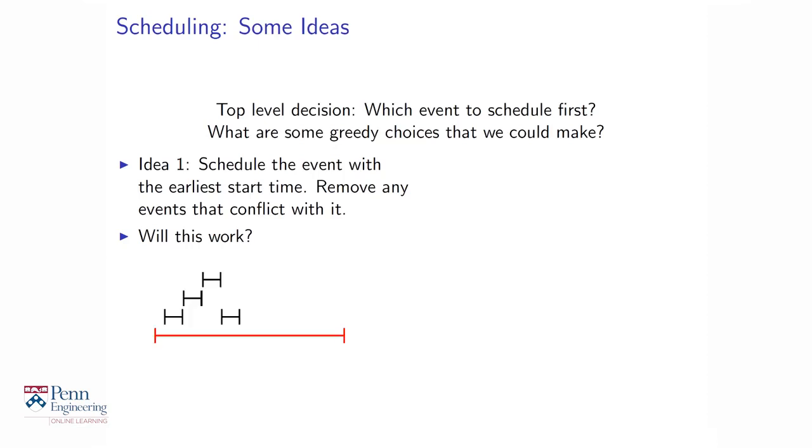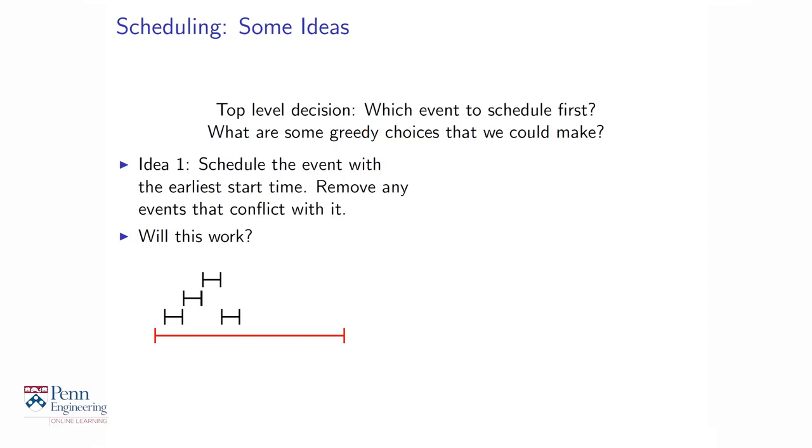Here is an example. You see the event in red is the one that starts earliest. It starts earlier than all the other events. But if you decide to schedule it first, all the other events conflict with it, because this event is lasting for the entire duration. And so you will only be able to schedule this one event and none of the other events. So that was not so good. We could actually do better. That greedy policy of scheduling the earliest starting event first is not a good algorithm.